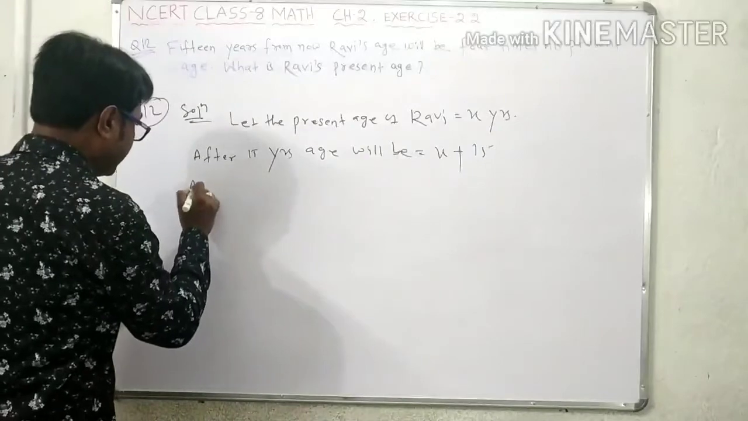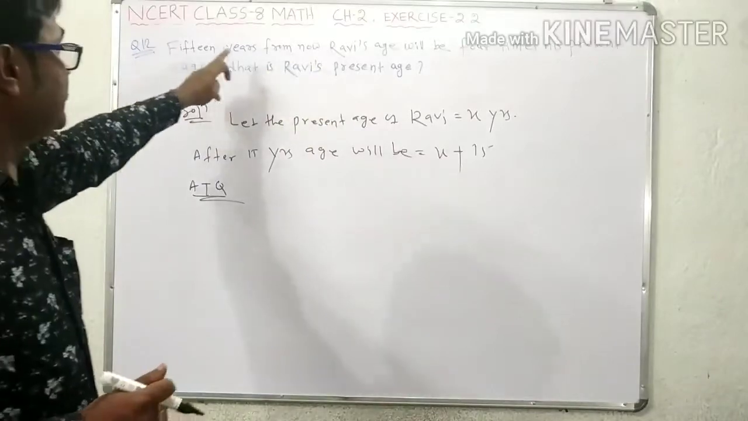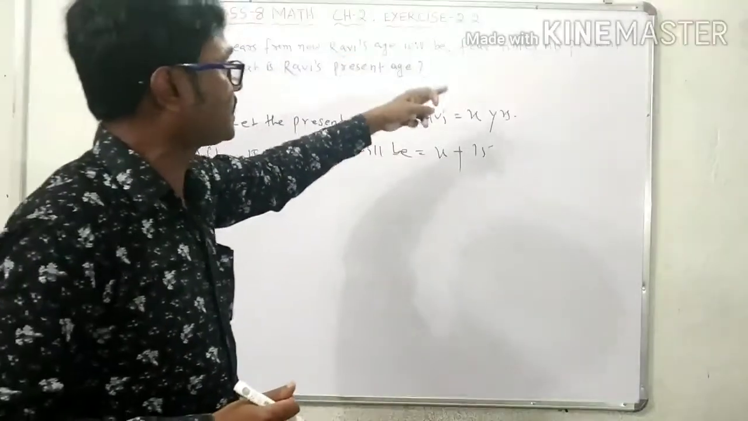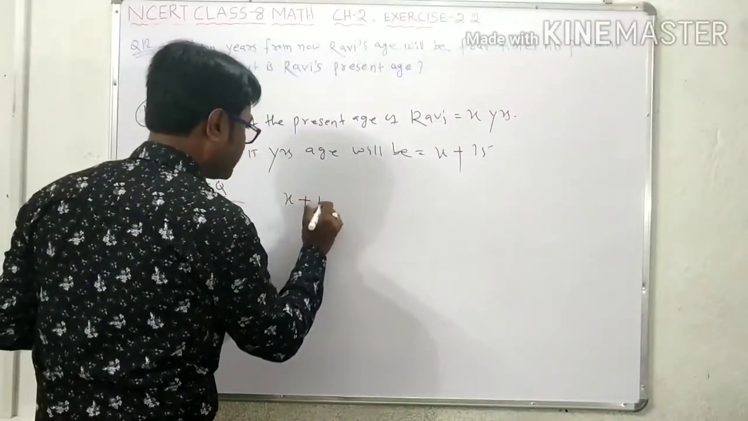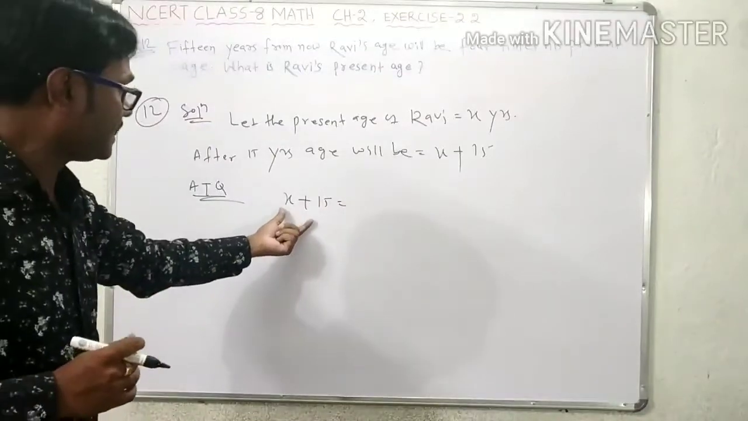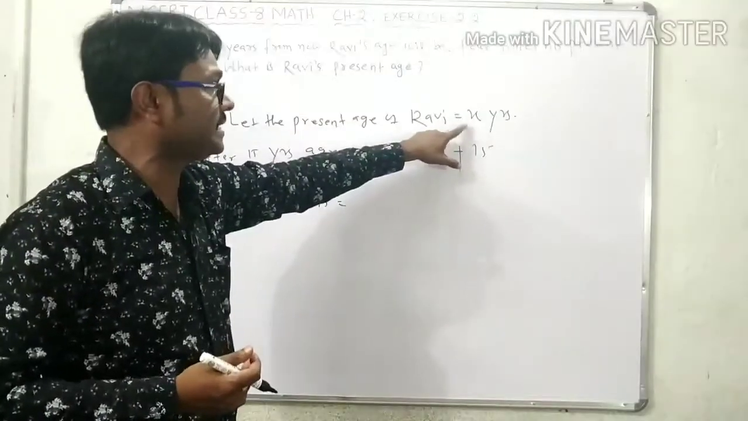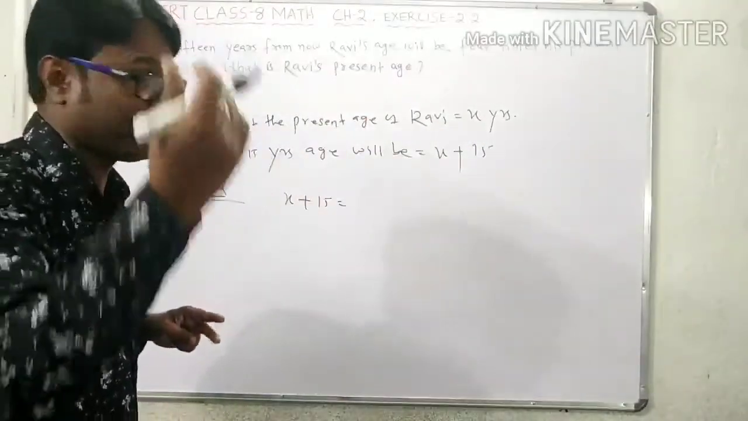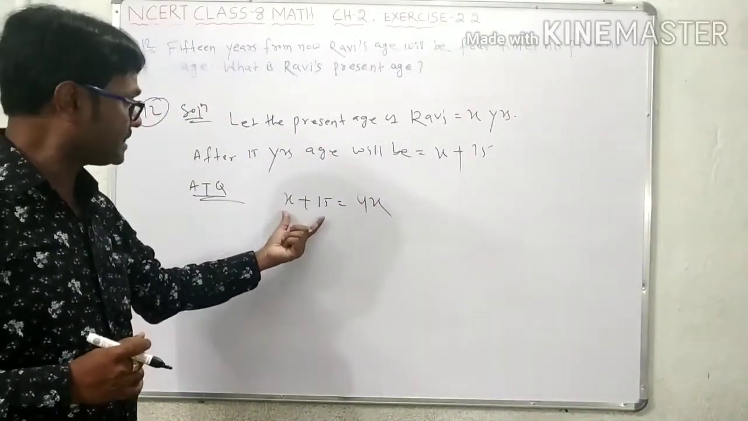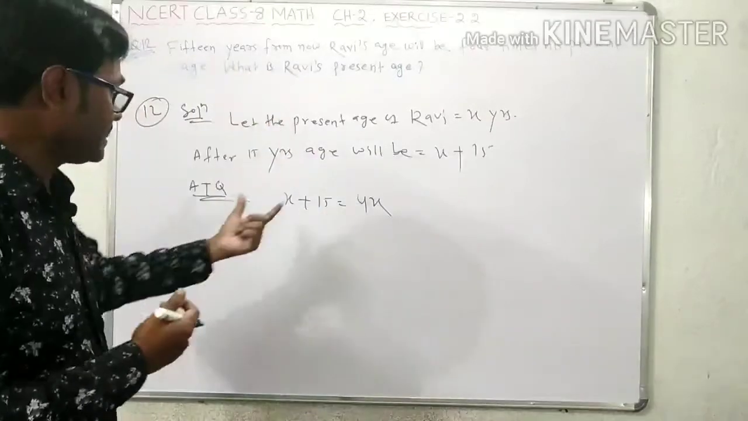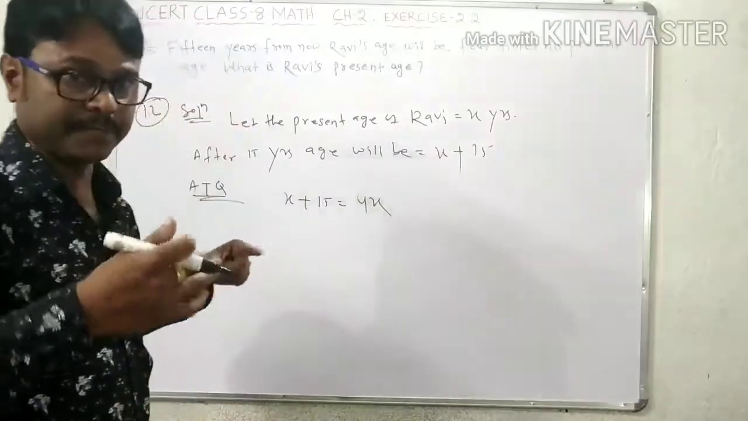Now come to the question. What is the question? What is Rabi's present age? Here, 15 years from now, Rabi's age will be 4 times his present age. After 15 years, Rabi's age will be x plus 15. That means 4 times the present age. Present age is x, so 4 times means 4 into x.